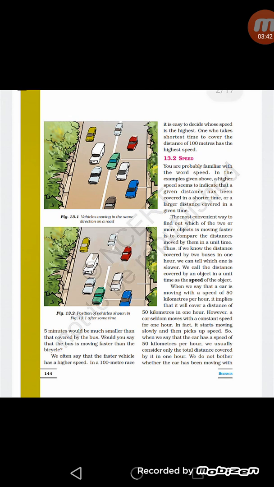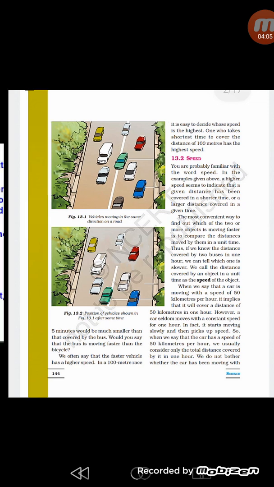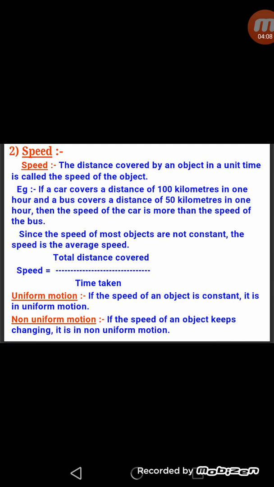So speed is used to know how far a vehicle will be from the other. To know how fast an object is moving, we need the distance traveled by the object and the time taken by the object, and by calculating these we can calculate the speed of an object.